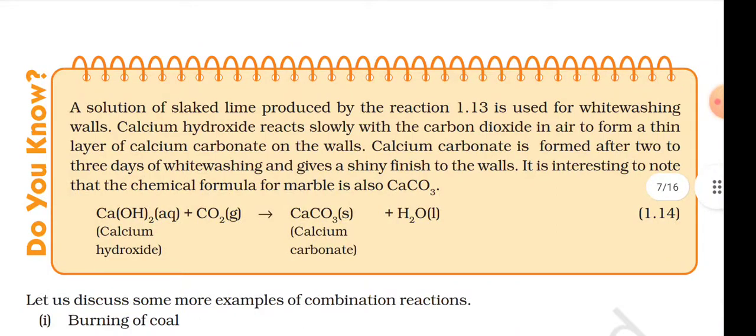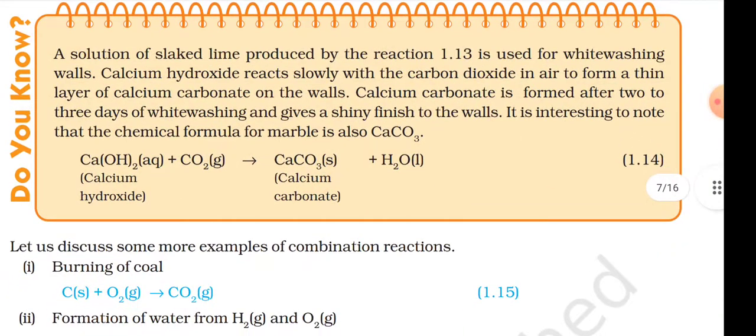Do you know that a solution of slaked lime produced by reaction 1.13 is used for whitewashing walls? Calcium hydroxide reacts slowly with the carbon dioxide in air to form a thin layer of calcium carbonate on the walls. Calcium carbonate is formed after 2-3 days of whitewashing and gives a shiny finish to the walls.